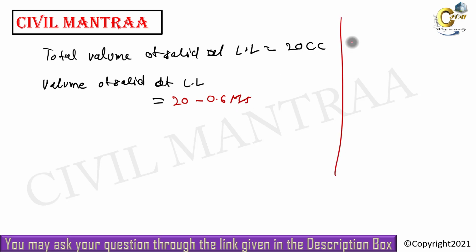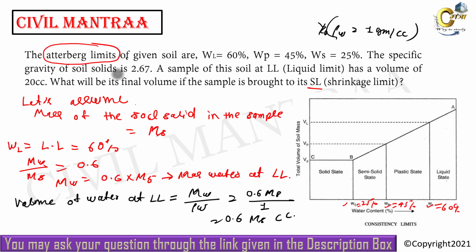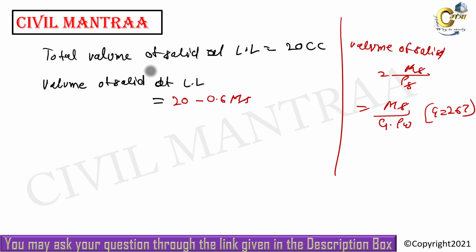We can also say the volume of solid can be given as mass of solid divided by density of solid. The density of the solid will be the specific gravity multiplied by the density of water. Here G is equal to 2.67, given. You can see here the specific gravity of the solid is 2.67. This is equation number 1 and this is equation number 2, and comparing both equations.